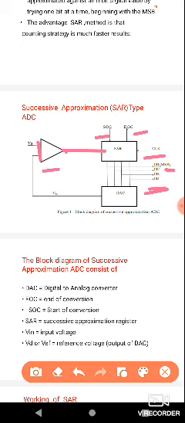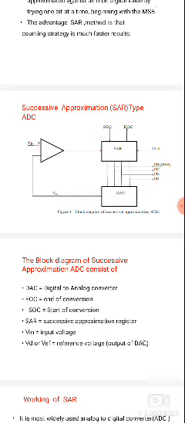The successive approximation register output is given to the input of the digital to analog converter, which converts digital values into analog values, and the output of the digital to analog converter is connected to the op-amp comparator.